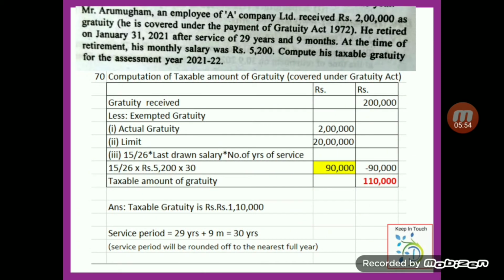In the next question, it is also covered under Gratuity Act. Take the gratuity received 2 lakh and exempted. Actual gratuity 2 lakh, limit 20 lakh, 15 divided by 26 into 5,200 is the last drawn salary, and number of years of service 29 years and 9 months can be considered as 30 years, and the calculated value is 90,000. Among these three, 90,000 is the least amount. That 90,000 is to be deducted from gratuity received 2 lakh. We are getting taxable amount of gratuity 1,10,000.